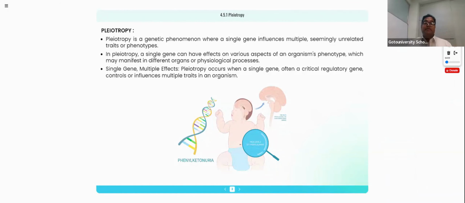Again I'm repeating, keep your mind calm and understand the message. Pleiotropism is the multiple impact of a single allele with different types of other alleles. Second information: a critical regulatory gene controls or influences multiple traits in an organism. The other name of the trait is character, right? The character or trait is determined by an allele.